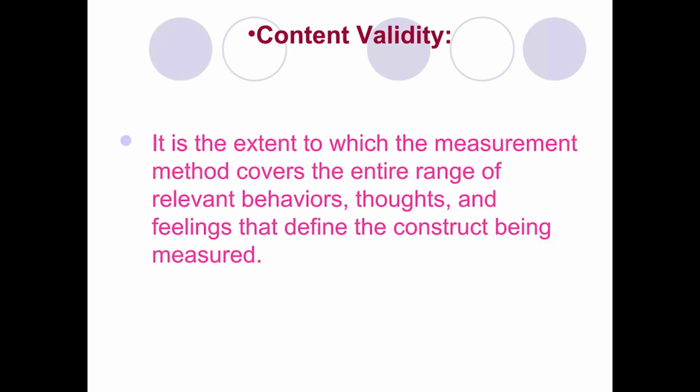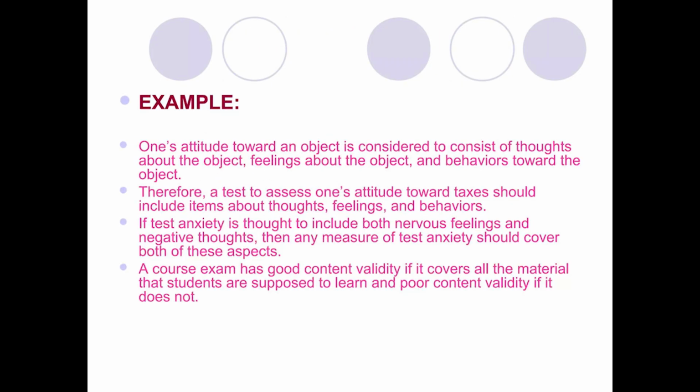The second type is content validity. It is the extent to which the measurement method covers the entire range of the relevant behavior, thoughts, and feelings that define the construct being measured. For example, one's attitude towards an object is considered to consist of thoughts about the object, feelings about the object, and behavior toward the object. Therefore, a test to assess one's attitude toward something should include items about the feelings and behavior.